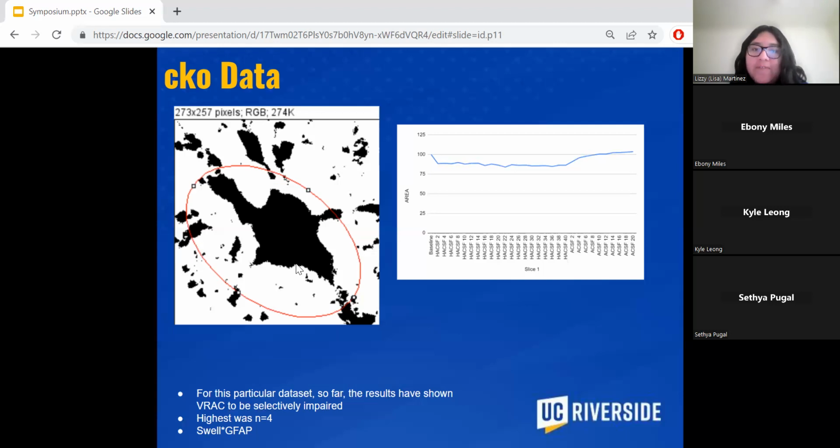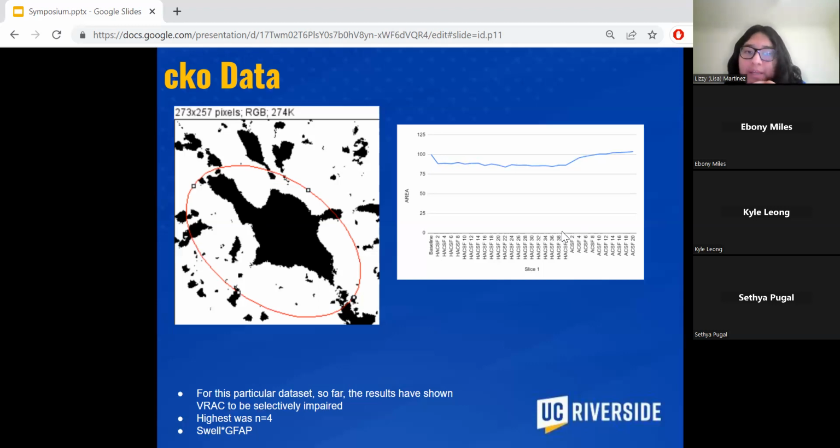If you look at the graph on the right, what we start with is baseline, which is the normal ACSF, or artificial cerebral spinal fluid. So we start here at the normal state, and then once we add mannitol, we do expect it to start to swell here, which is from ACSF 2 to 40.